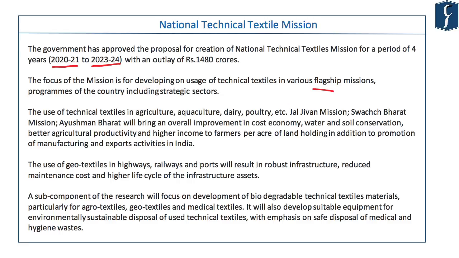The idea is to use technical textile in the existing missions of the Government of India and in various areas, for example in agriculture, aquaculture, dairy, poultry, to implement it through Jal Jeevan Mission, Swachh Bharat Mission, Ayushman Bharat, etc. This will give a boost to the production of technical textiles. There is one sub-component of research that will focus on development of biodegradable technical textile. But the entire mission is not about biodegradable technical textiles.